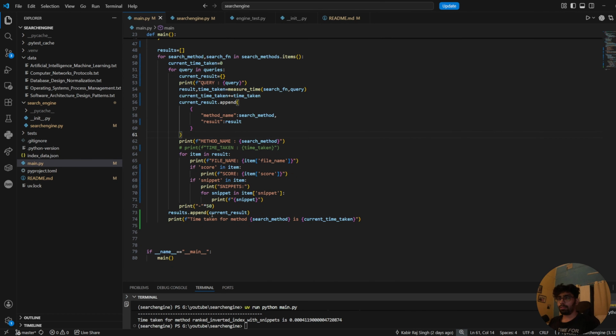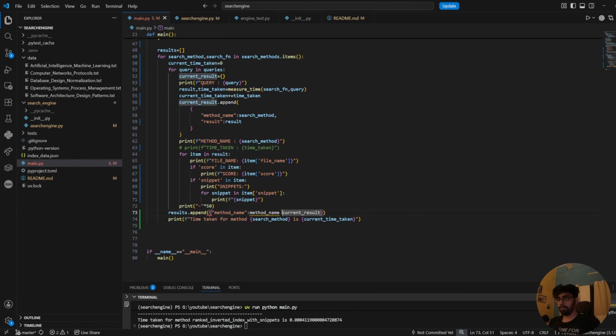And what I need to do here is add a dictionary. Method name will be the key, and result will be the current result, and the time taken will be the current time taken.